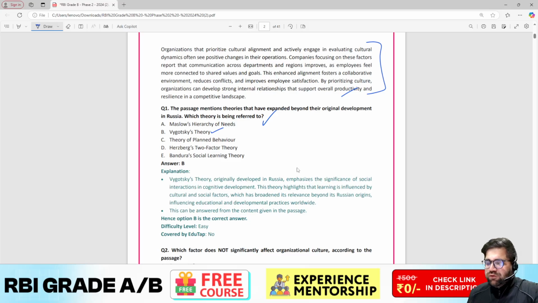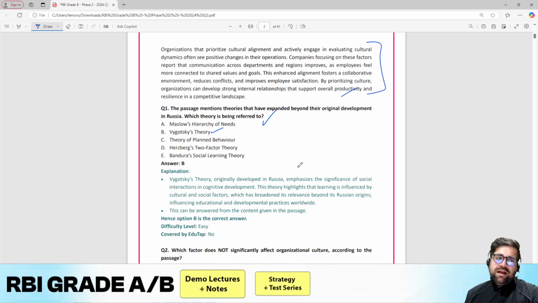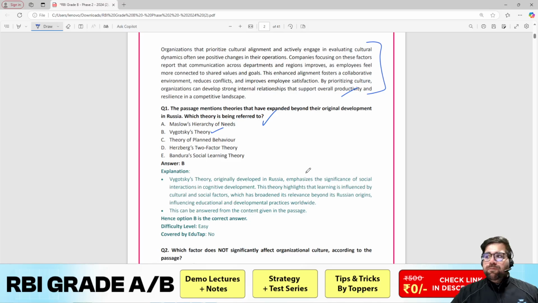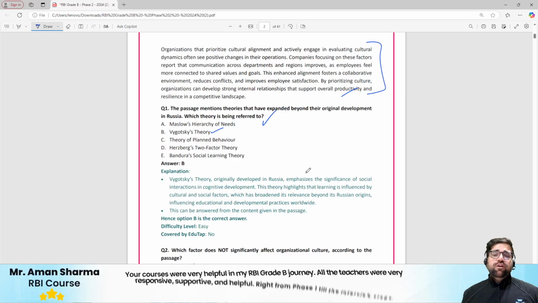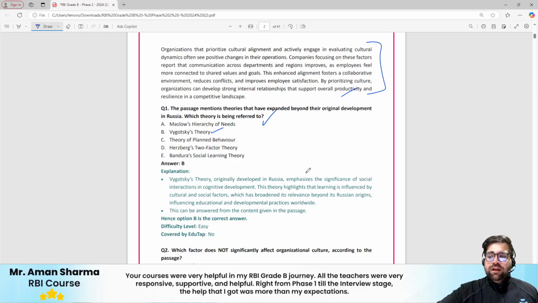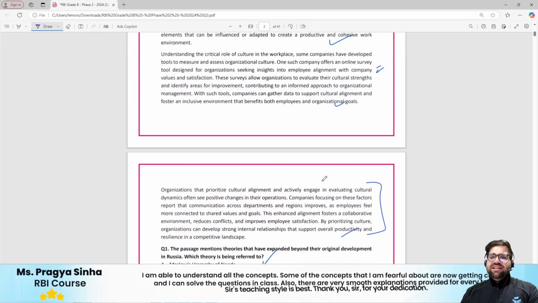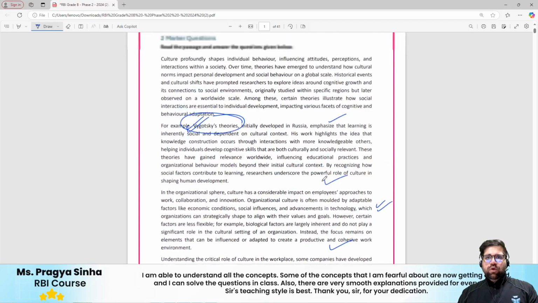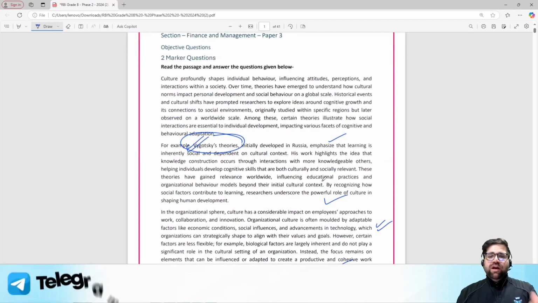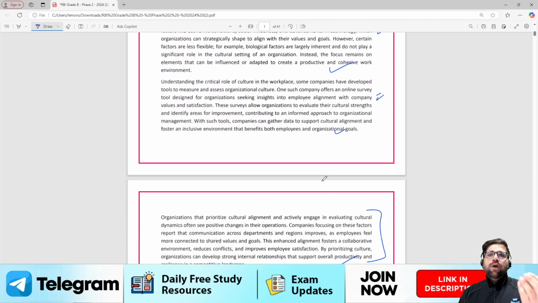So if you see, the questions are easy, they are RC based. RC we have done in your English component as well, but in the examination hall these questions will seem tough to you because you have multiple pressures on you. So it's better to stay calm and try to solve these questions. And see, no course can teach you how to answer these questions because these are common sense based questions.